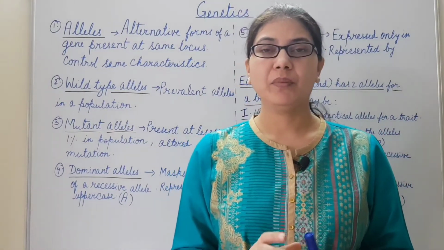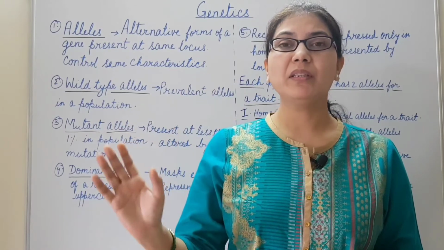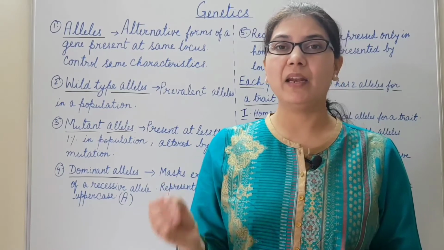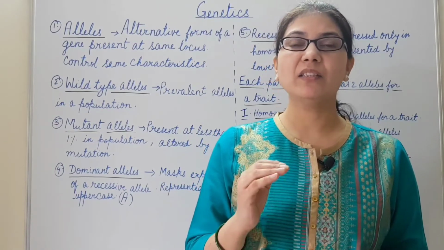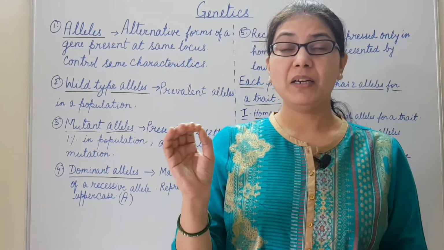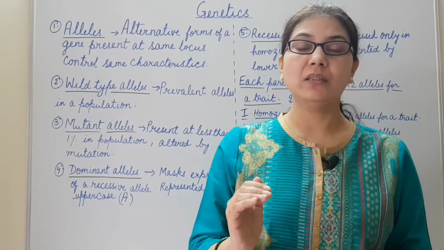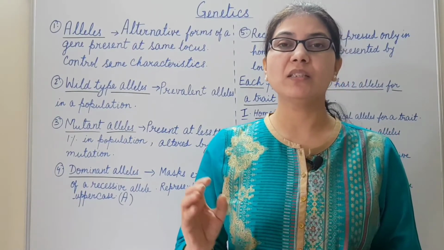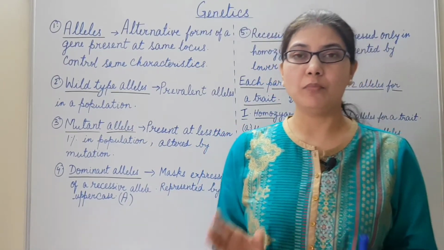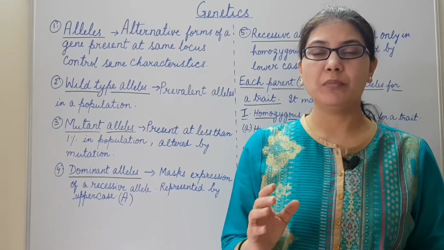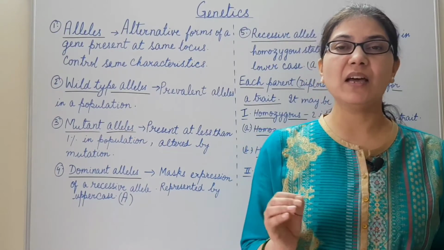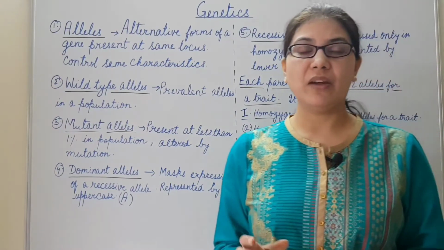Wild type allele. Alleles that are widespread in the population are known as the wild type allele. The proteins that they encode are in the right amount and they function normally. But if these wild type alleles are altered by mutation, then these are known as mutant alleles. And these are present in less than 1% of the population. These encode proteins whose function and amount is reduced. And these are inherited in the recessive fashion.